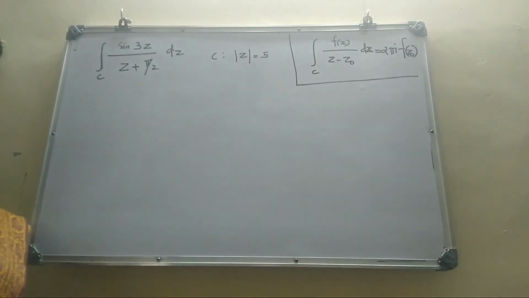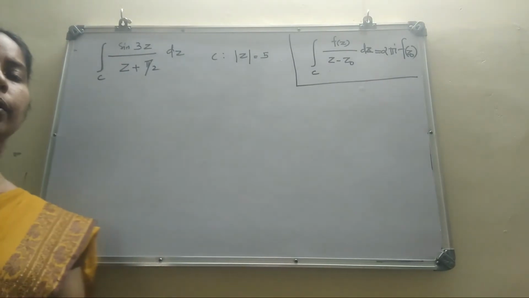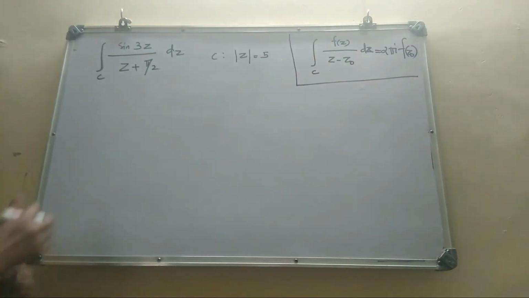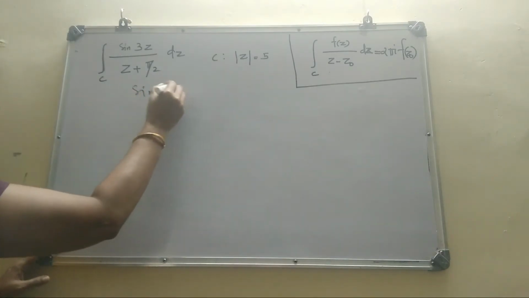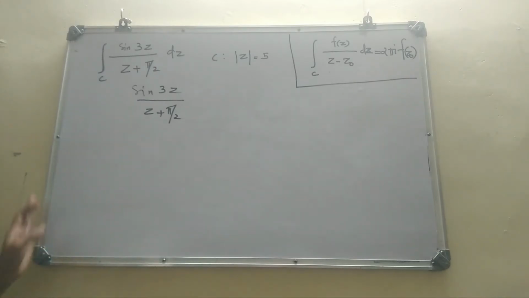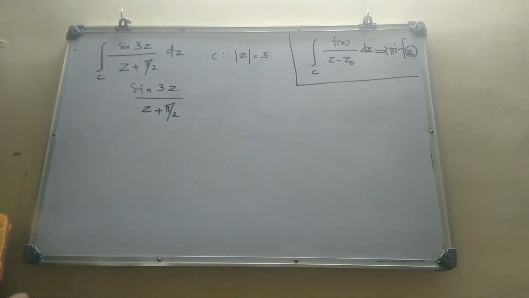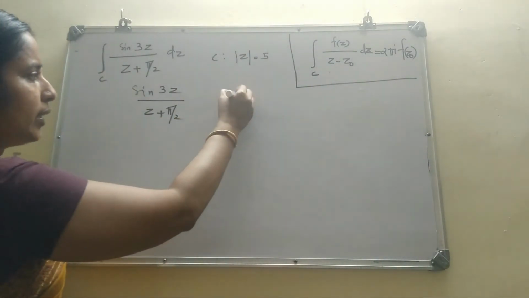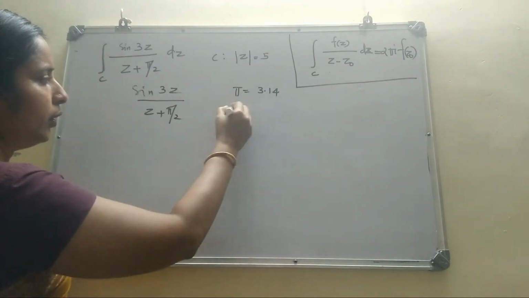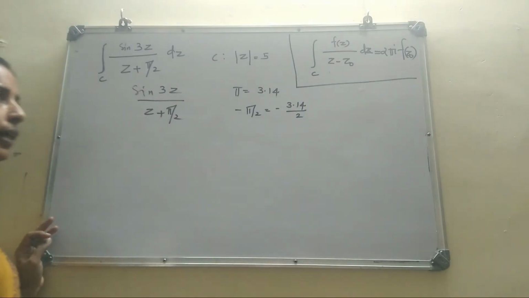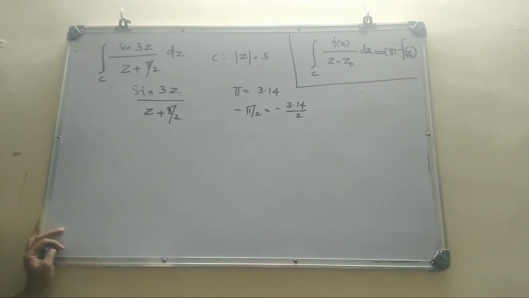So consider this question. It is a circle with center 0 and radius 5. The given function is sin 3z by z plus pi by 2. Its singular point is minus pi by 2. What is pi? 3.14. So minus pi by 2 is minus 3.14 by 2. Clearly it is inside of C. So we have to apply Cauchy's integral formula.